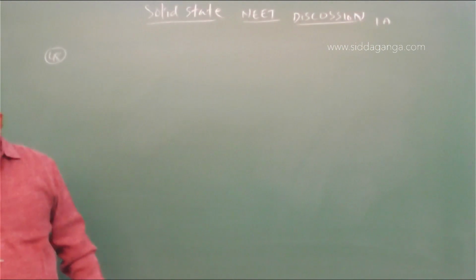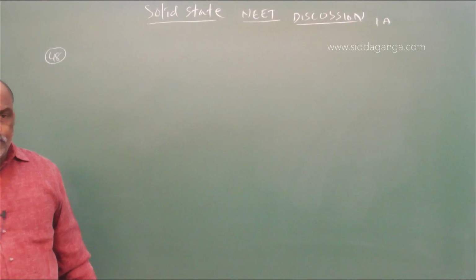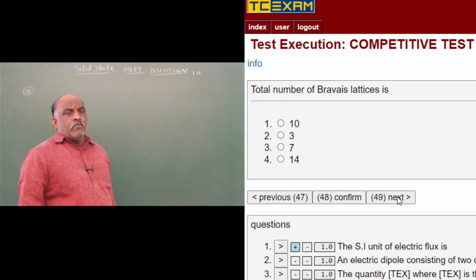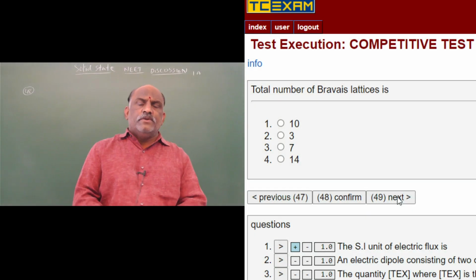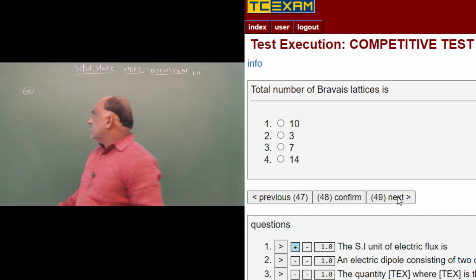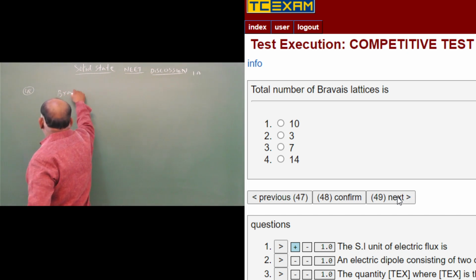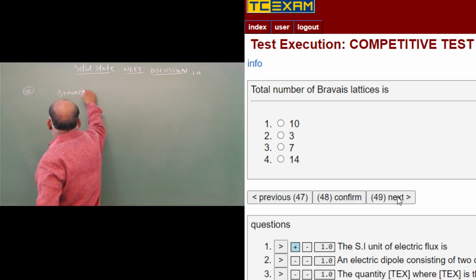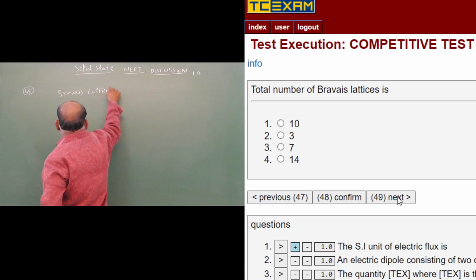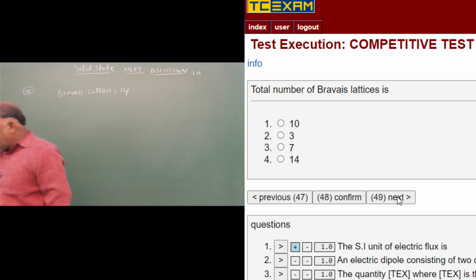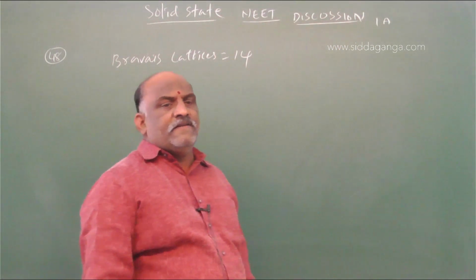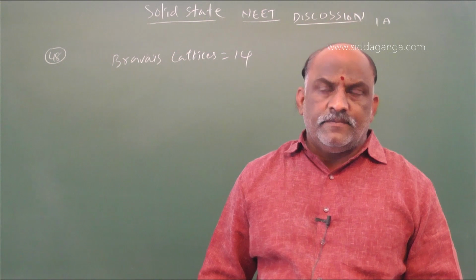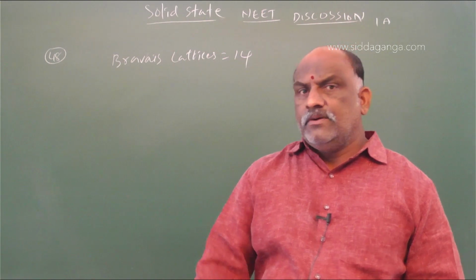Sorry, question number 48. The number of Bravais lattices is simple. This is a direct question. Number of Bravais lattices is 14. Those are primitive, face centered, end centered, body centered. In the table, go through the NCERT textbook.